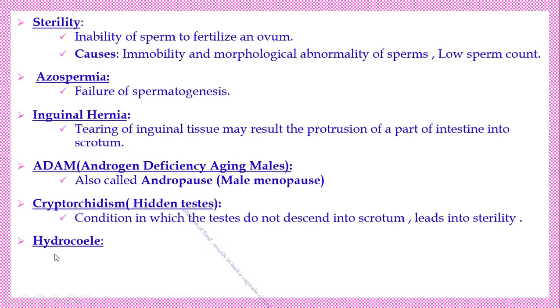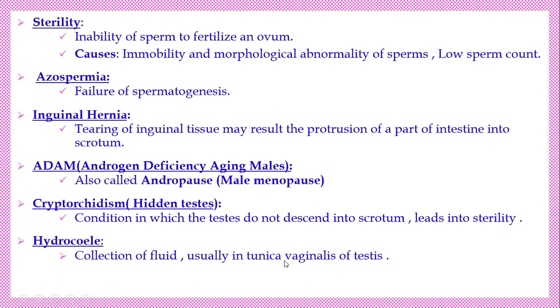ஹைட்ரோசீல் அப்படின்னு என்ன அர்த்தம், fluid accumulation in the tunica vaginalis of the testis. நம்ம ஏற்கனவே சொல்லியிருக்கோம், the testis is covered by 3 layers. Outermost layer tunica vaginalis, middle tunica albuginea, inner tunica vasculosa ன்னு சொன்னோம். இதுல இந்த tunica vaginalis layerல fluid accumulation ஆயிடுறது, நீர் கோத்துக்கும். So that is called enlargement of the testis, called as the hydrocele.